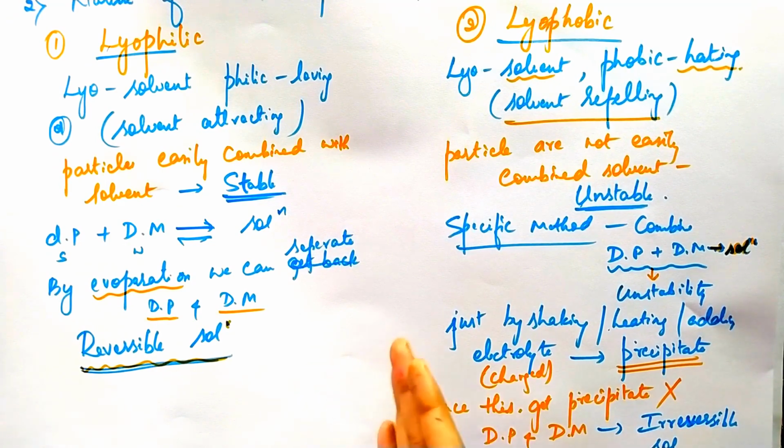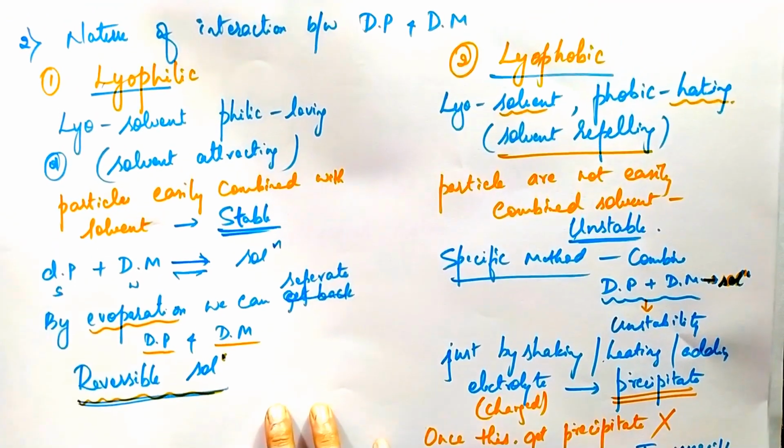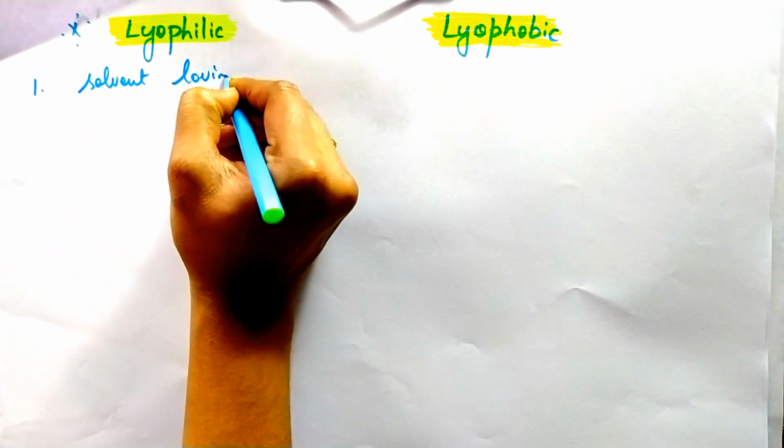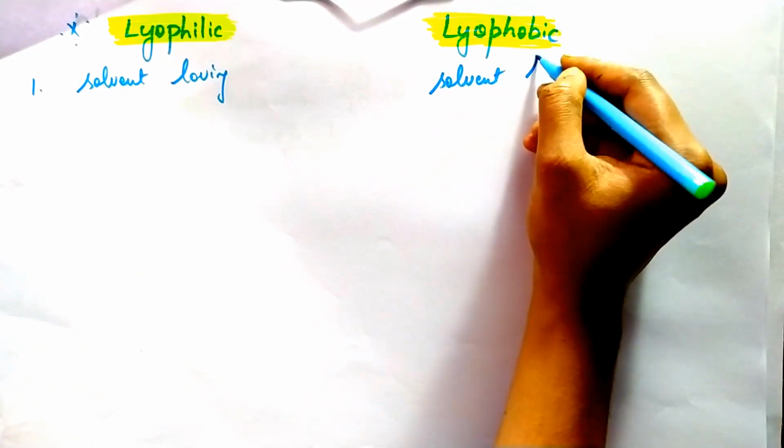Let us see some differences between lyophilic and lyophobic. I'll write the points here, what we have discussed, which are important for your examination. The first difference is lyophilic means it is solvent loving, and lyophobic means solvent hating.